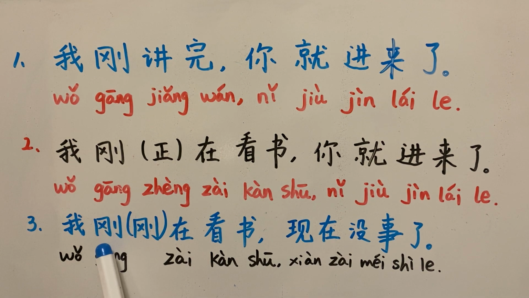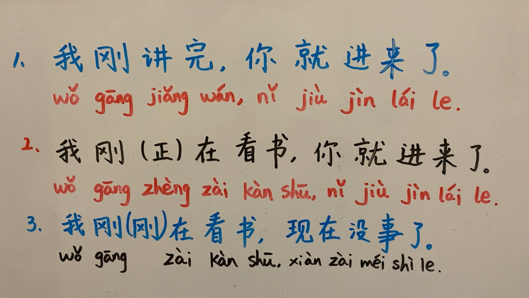So this is a combination 刚 and 在, 刚 or 刚刚 and 在. So this 在 is no longer an indicator of an aspect. The meaning has been cancelled, right? So 刚刚在 is only an indicator of the past tense. The action is over, it's done. I hope I have said this clearly.